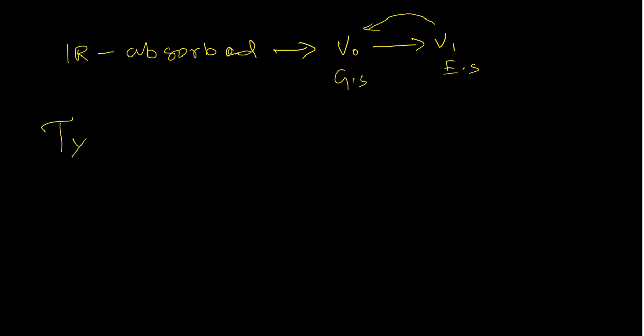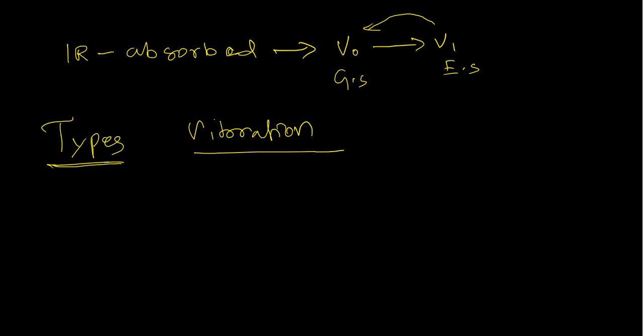Next, we shall see the types of vibrations in a molecule. A molecule can make many kinds of vibration. There are two kinds of vibration. When a ball is connected with a spring to another ball, if there are only two atoms, there is only one possibility.